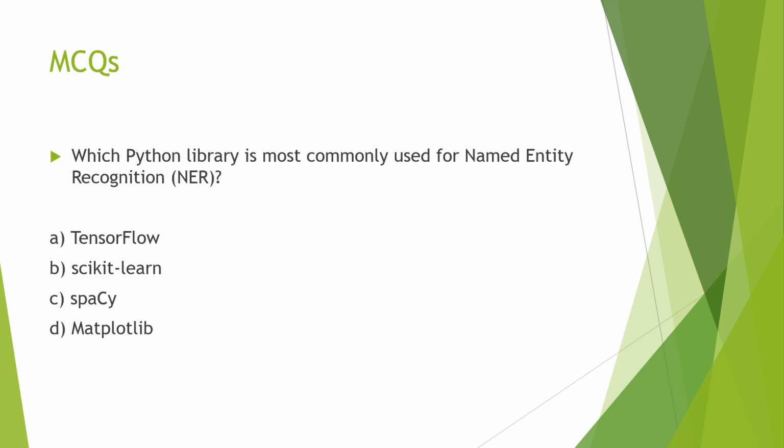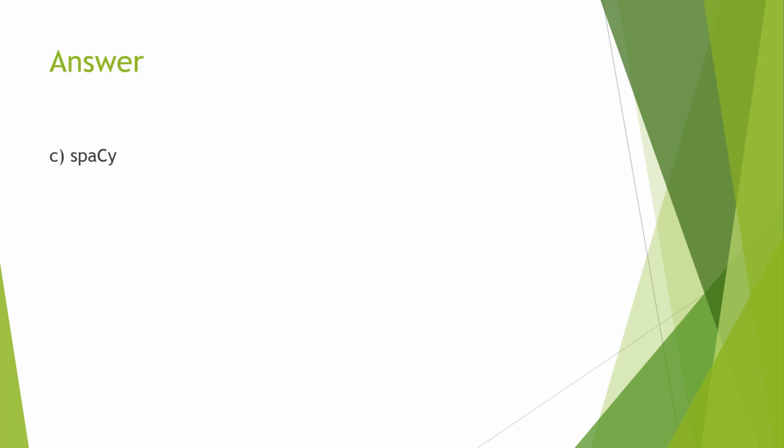Then the next question is, which Python library is most commonly used for named entity recognition? As we discussed earlier, the popular library commonly used for NER is spaCy. So spaCy, option C, is the right answer. That's all, guys, in this lecture.